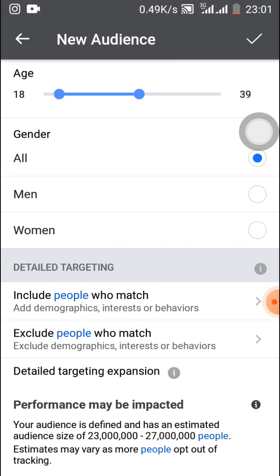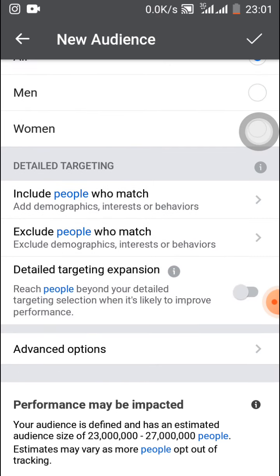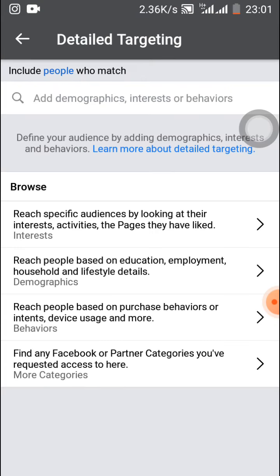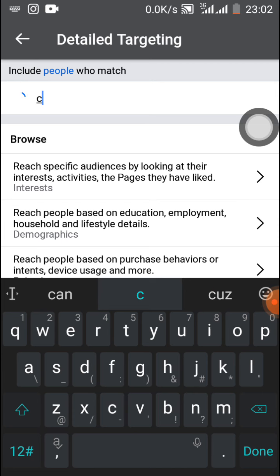Now there's what we call detailed targeting. You're going to be adding demographics. This is the most important aspect for you, where you add detailed targeting, the type of people you want your specific ad to be shown to. Do you want to reach a specific audience by looking at their interests or pages they may have liked, their interests, demographics, behavior, or anything? You can browse, but you can also just come here and select on your own.